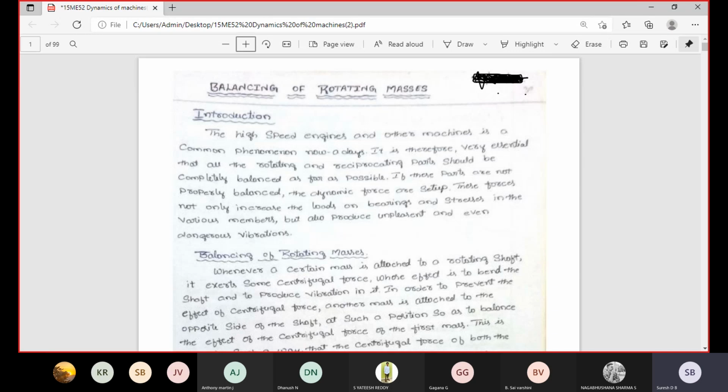Anybody any idea? Yes or no? So static force is the one which keeps the object at rest.